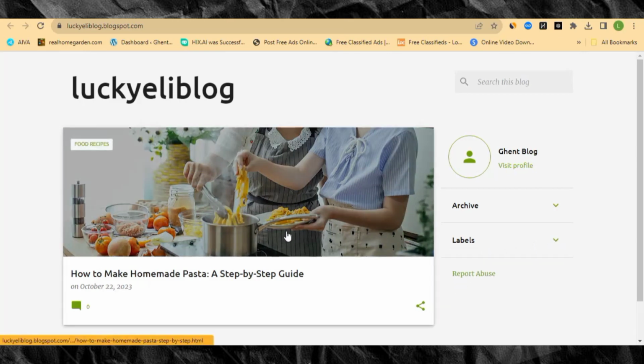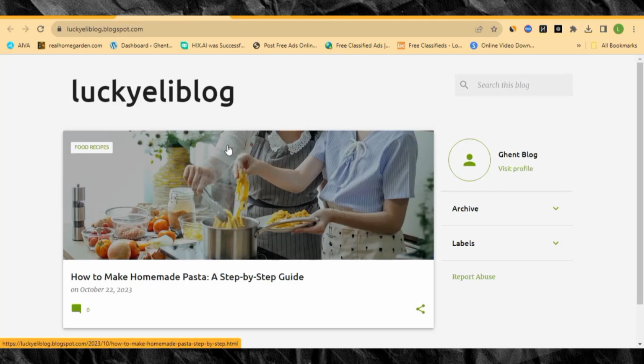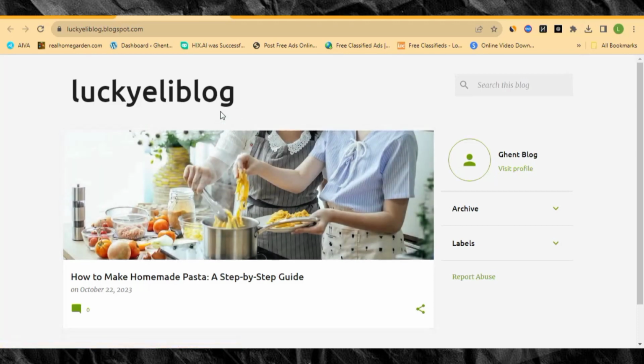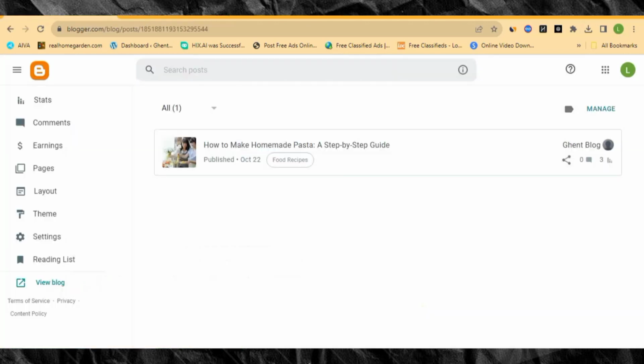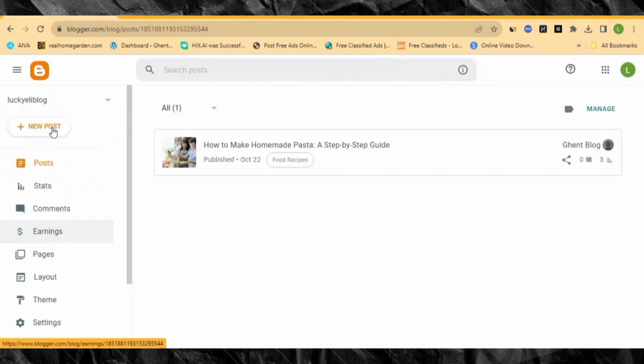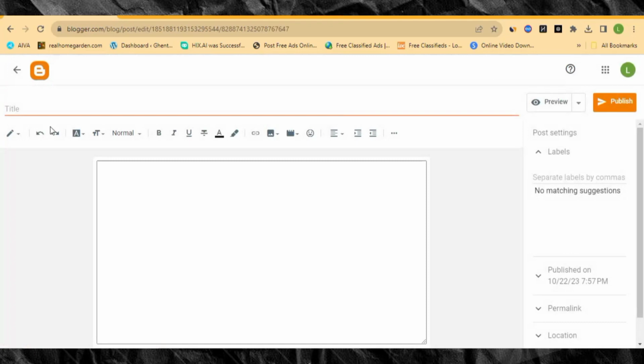So you can go ahead and create more articles right here on your Blogger, and then after you create more articles, you can apply for any ad network, like AdSense, HB Agency, Astera, and the rest. So now let's go back to the back end of our website and add some more posts, and then I'm going to show you what we need to do next. So let's go here, and then we're going to click on new post.